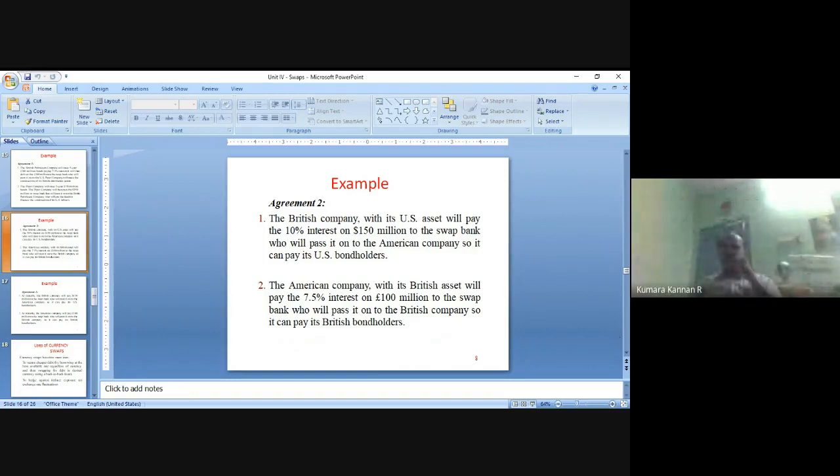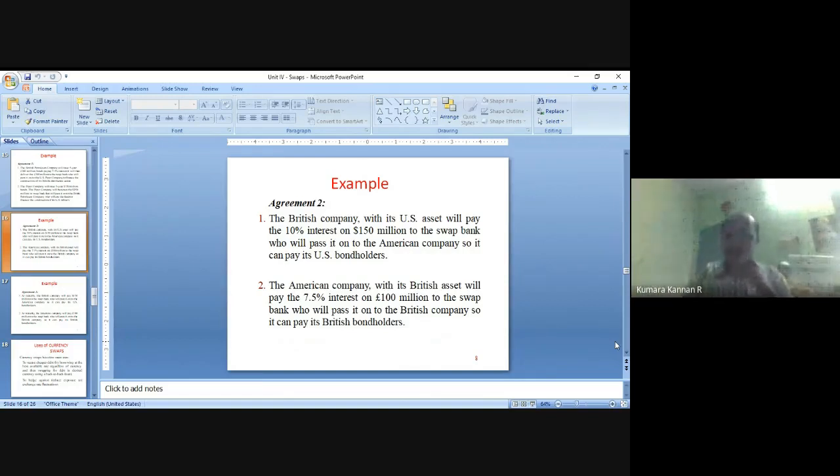They raise the fund. Likewise, the American company, US Piper Company, for its British assets, pays 7.5% interest on 100 million pounds, right? British Petroleum Company has raised this 100 million pounds at the rate of 7.5% interest to give to US Piper Company, right? So this 7.5% interest on 100 million pounds, almost 7.5 million pounds, will be given by the American company to British Petroleum Company through the swap bank, right?